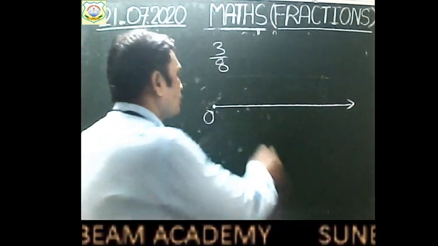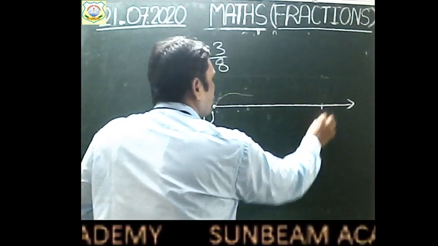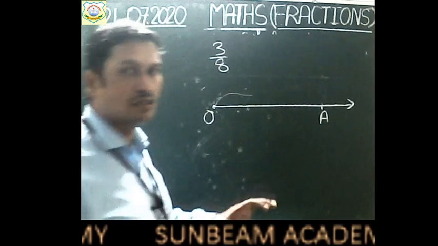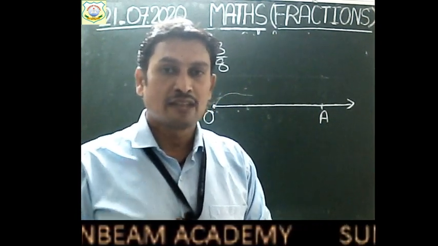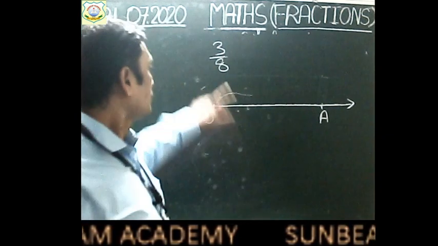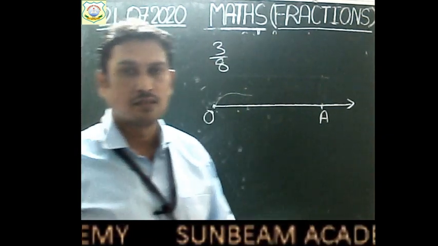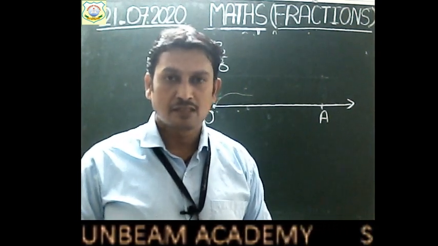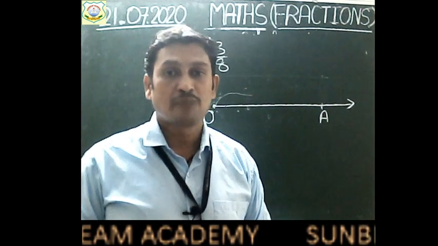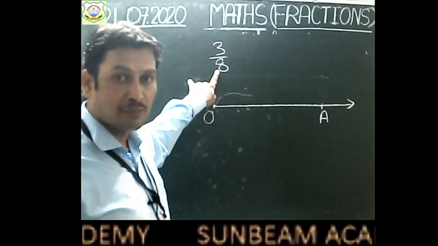Clear? Suppose we have chosen a small part of this number line from 0 to 8. OA is a line segment on this number line. Now we have to divide this line segment. We have to find 3 by 8 of this line segment. How will we find, children? We will have to divide this line segment. So how many partitions will we make? Here you can see we will make 8 partitions.